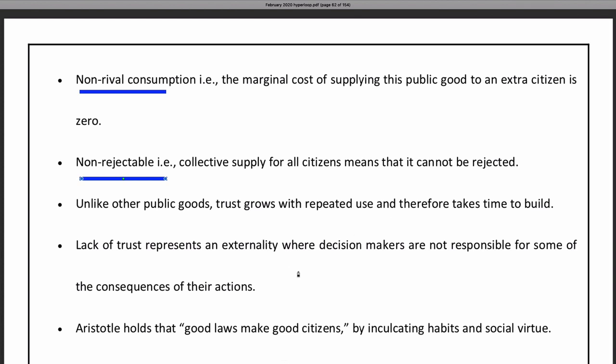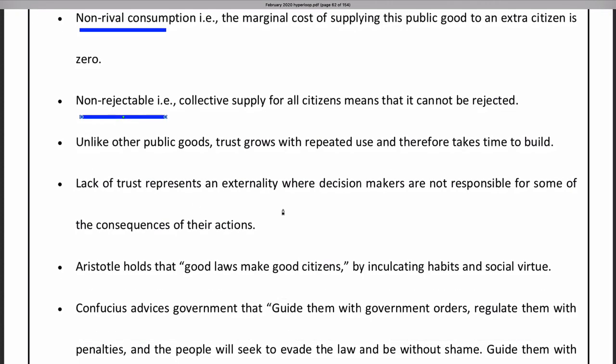Lack of trust represents an externality where decision makers are not responsible for some of the consequences of their actions. Externality means that other than the intended benefits, there can be negative and positive effects of an economic activity. For example, if you are undertaking power generation with coal, it will damage the environment.